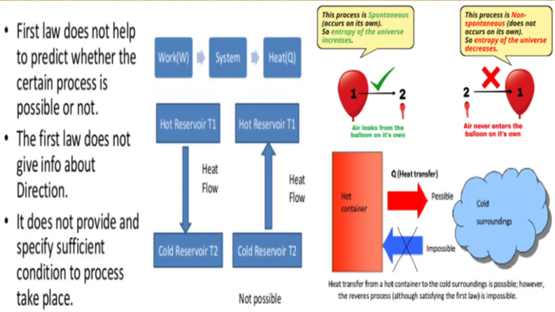So the first law does not help to predict whether a certain process is possible or not. And also the first law of thermodynamics does not give any information about the direction of a process. So these are some limitations of the first law of thermodynamics.